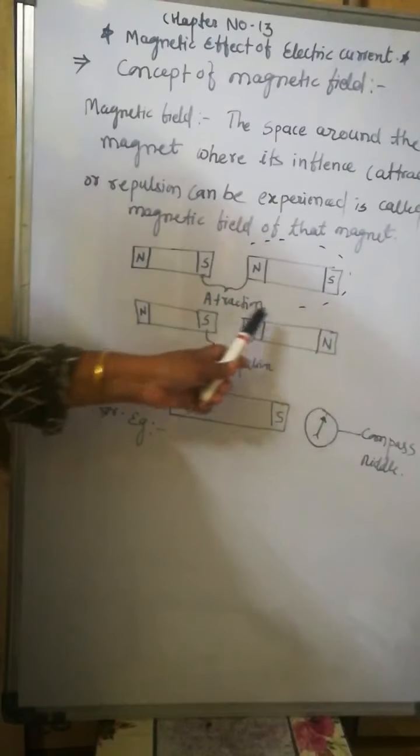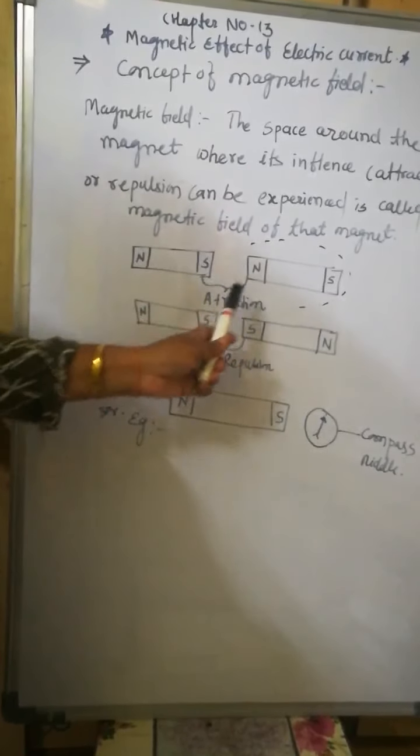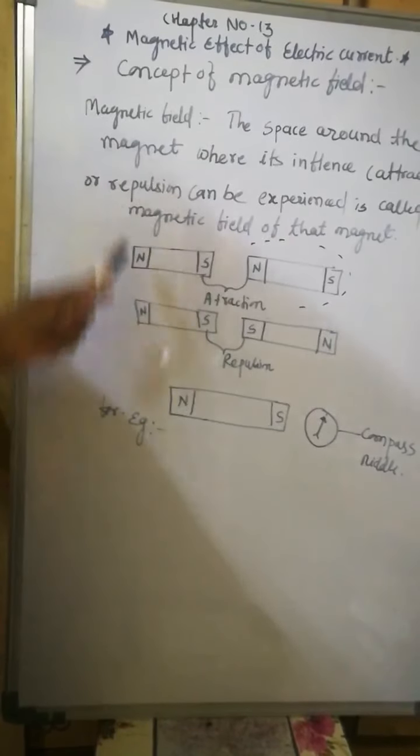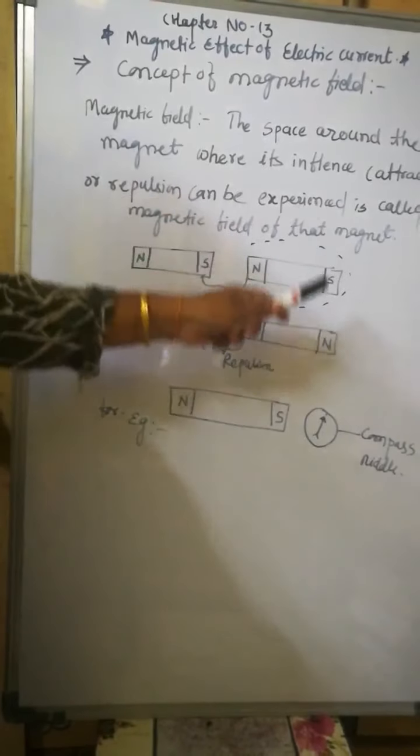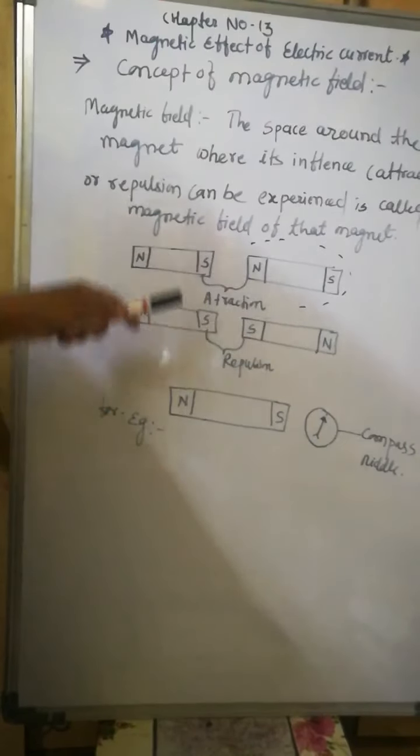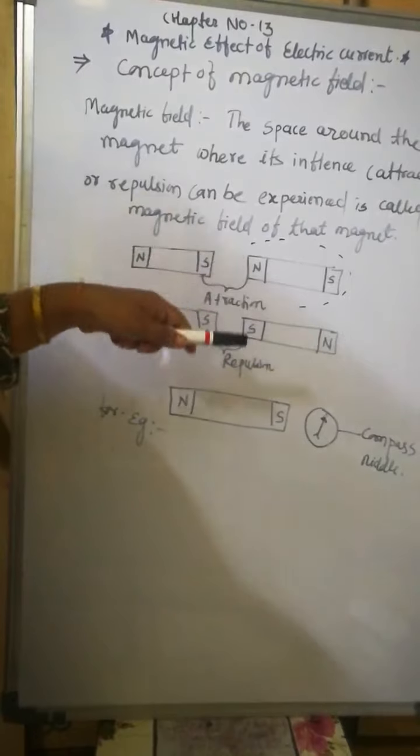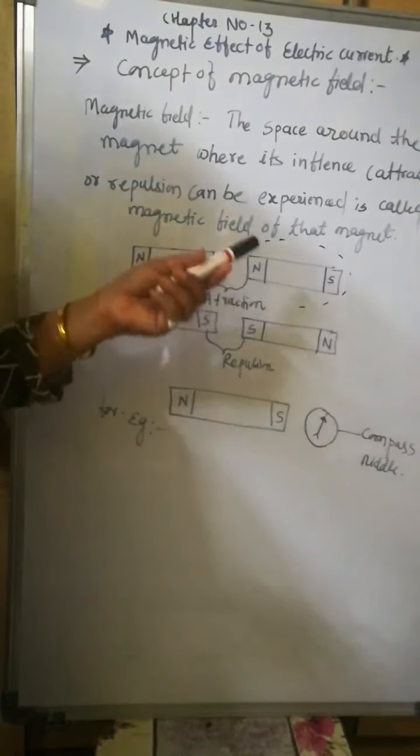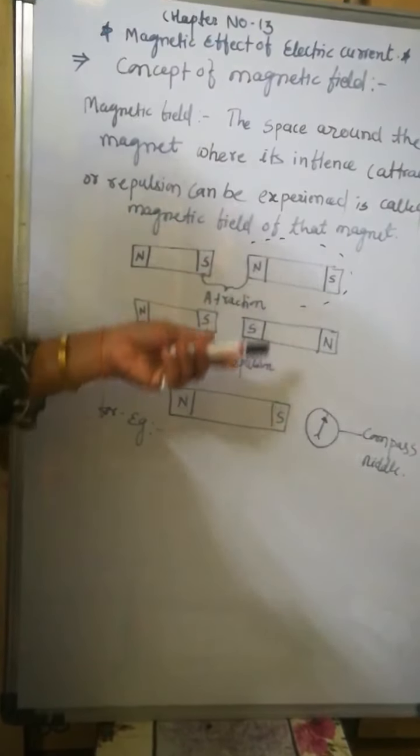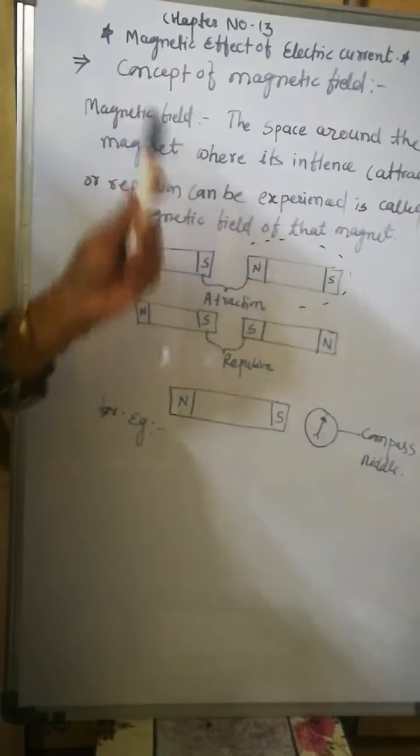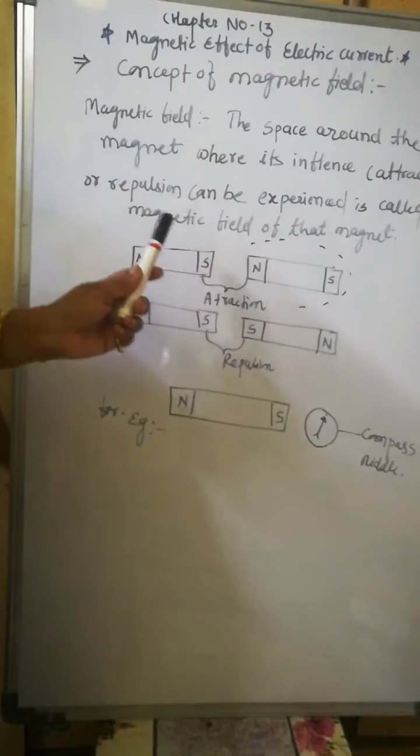As we know, like poles always repel each other and unlike poles always attract each other. This is the magnetic field. The field is developed in the space around the magnet, in which it influences, giving repulsion as well as attraction. We experience a force, so we can say the magnetic field is developed around the magnet. Regarding this, we will take the first activity in our book, activity number 1.